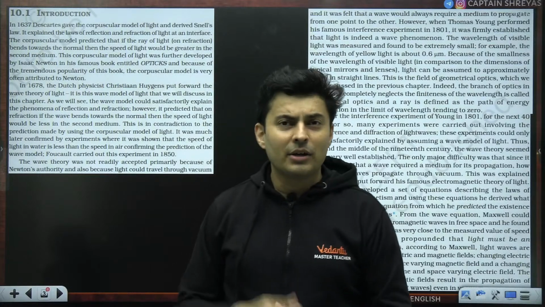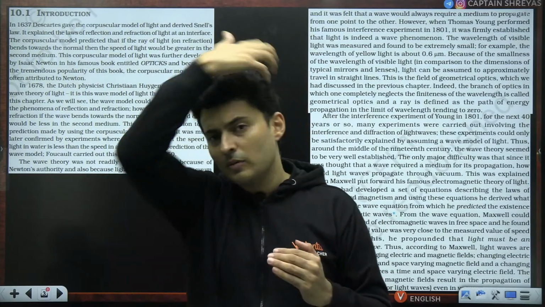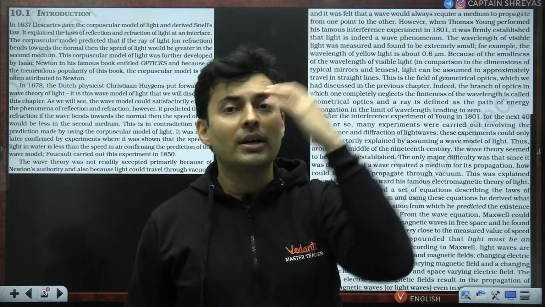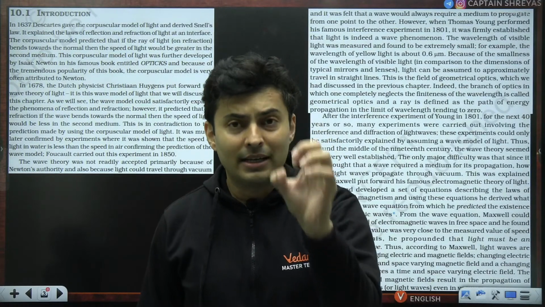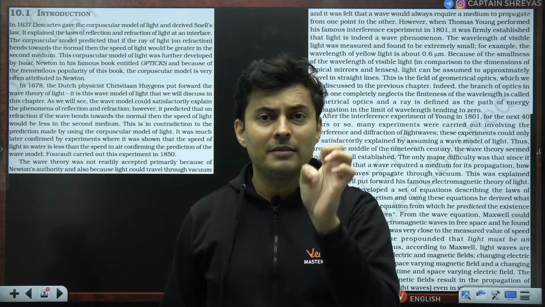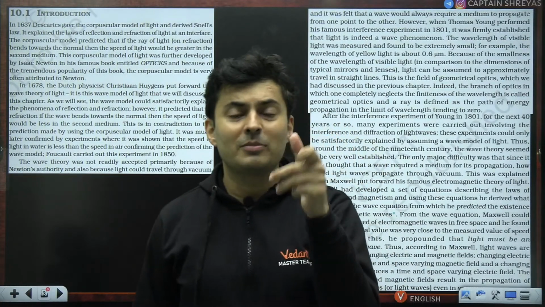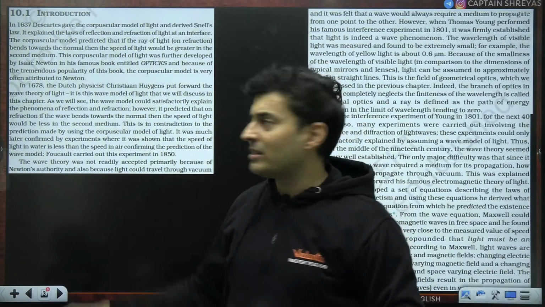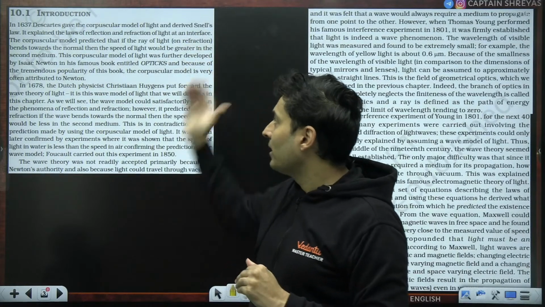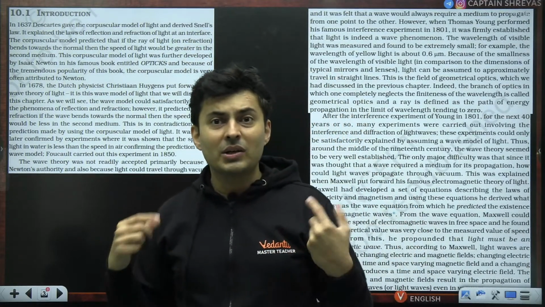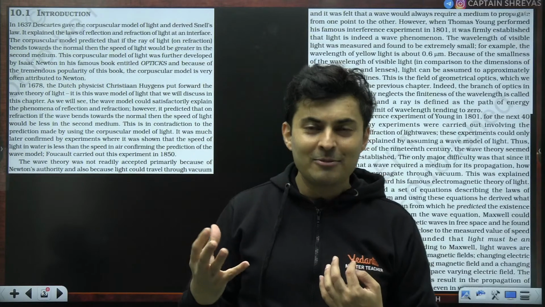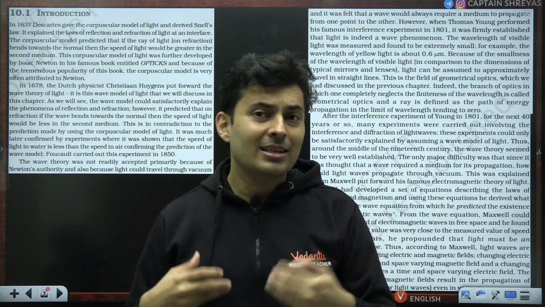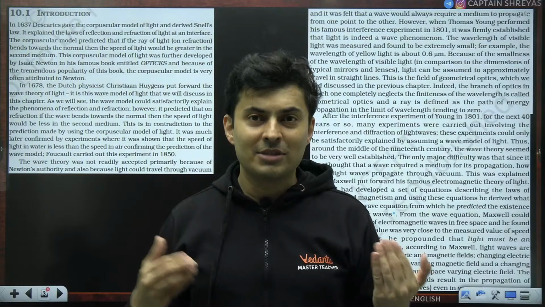Now, in the introductory part of wave optics, it talks about the different theories of light, starting off with almost 400 years back when Newton gave his theory where he believed light was a particle, and he said the different colors that we see are because of the different sizes of these particles. He called these particles corpuscles. That's why it is also famously called Newton's corpuscular theory. He also said that because these particles have some size, when they enter a dense medium they slow down. So he explained why the speed of light changes when the medium changes.